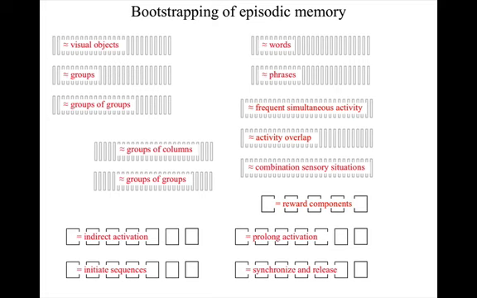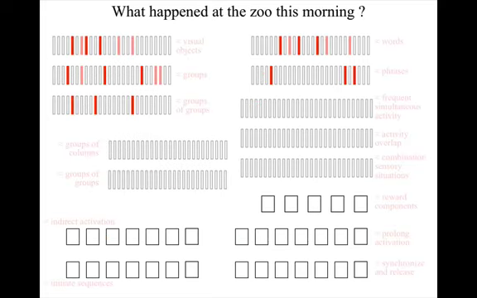But how can this capability be bootstrapped? If a small child is asked, "What happened at the zoo this morning?" hearing the words will generate populations of columns in various cortical areas. The child will have already learned that some verbal response to adult questions is rewarded, but doesn't know the brain processes that will lead to the appropriate response in this particular case. So the child's brain could almost randomly pick some process.